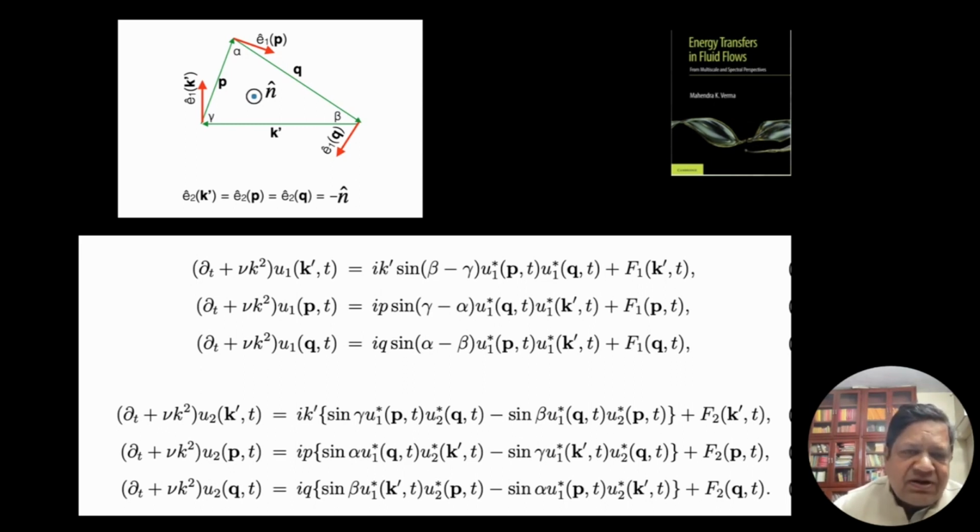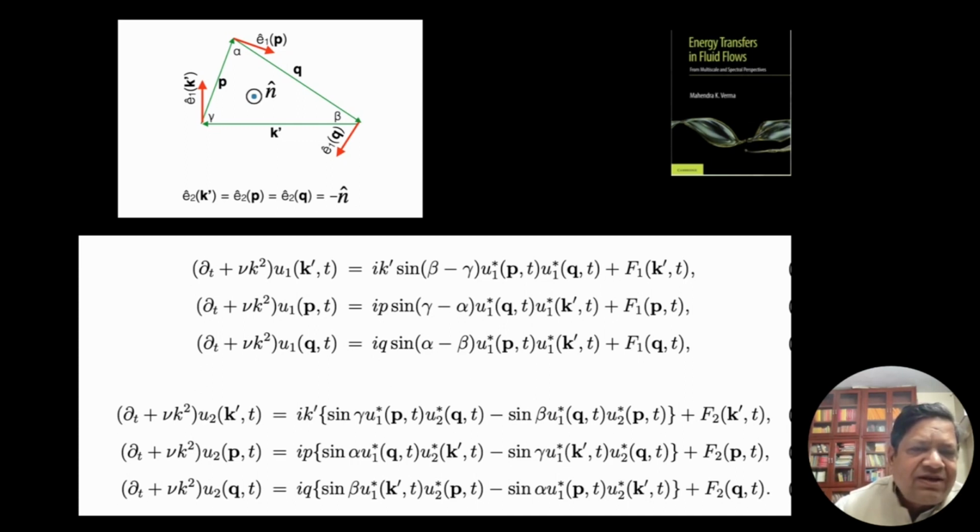Triad is a basic unit, and then we integrate over all possible triads. This is also done in standard field theory, so it's nothing unique. But it turns out if you just focus on a triad and write down the equations, it is more compact. So let's focus on a triad, which is an interacting triad.